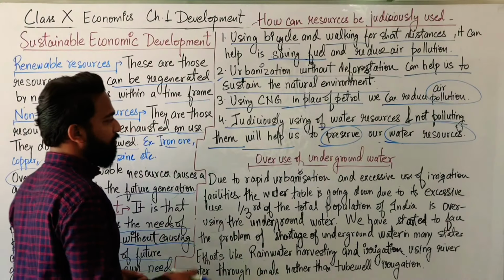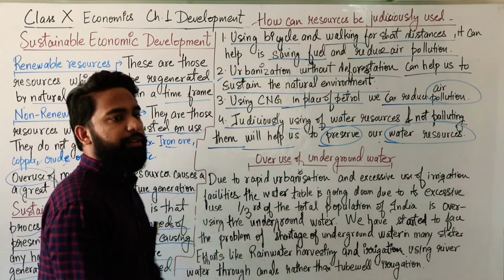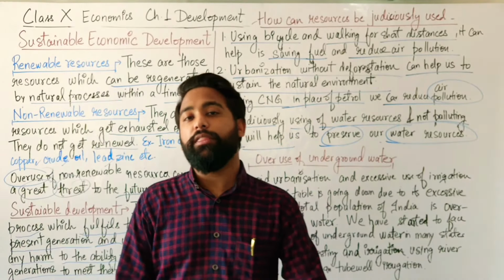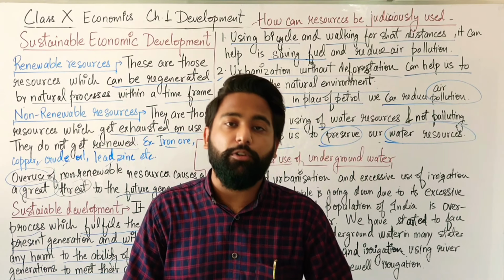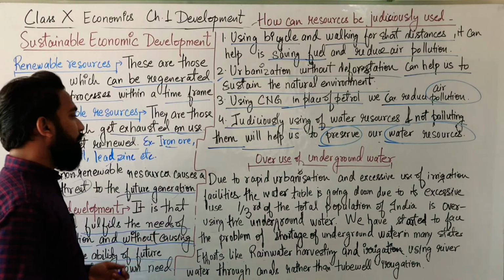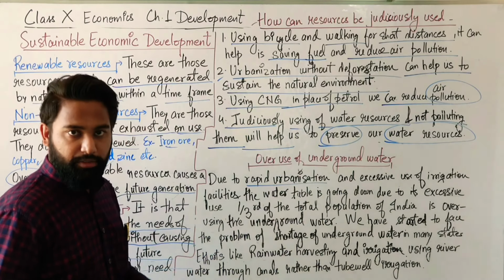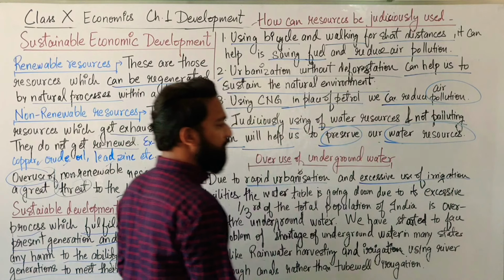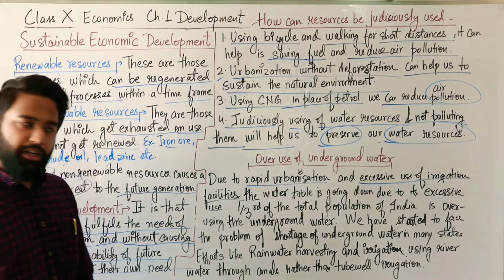Last topic for today is overuse of underground water. We are using lots of underground water. Around 1/3 of the Indian population is using the underground water in a very excessive manner. Let's have a look. Due to rapid urbanization, as we are developing our cities, and excessive use of irrigation facilities, as we have lots of irrigation facilities in the rural areas too.